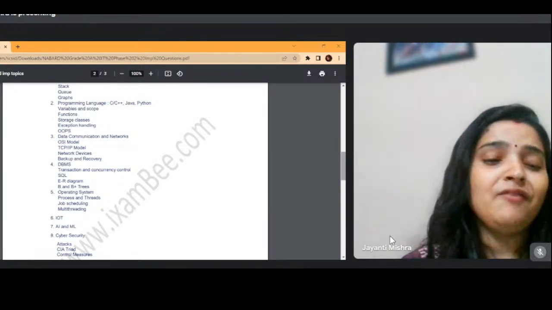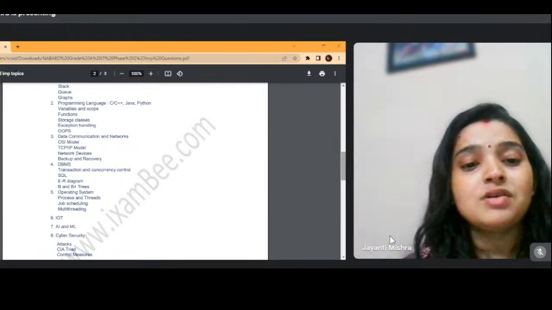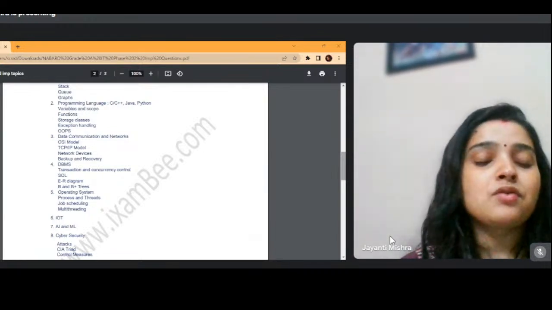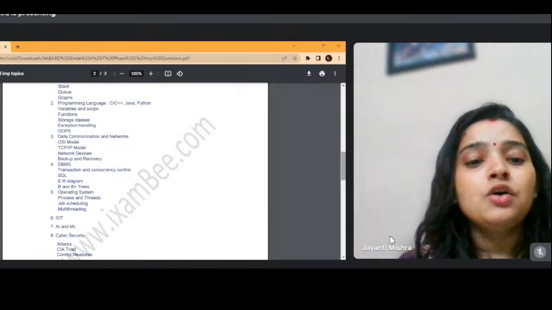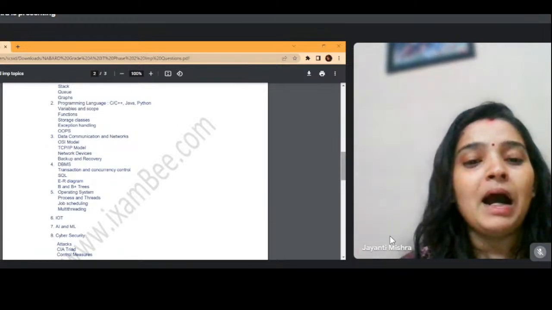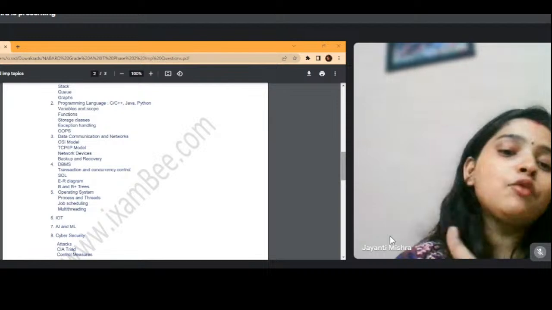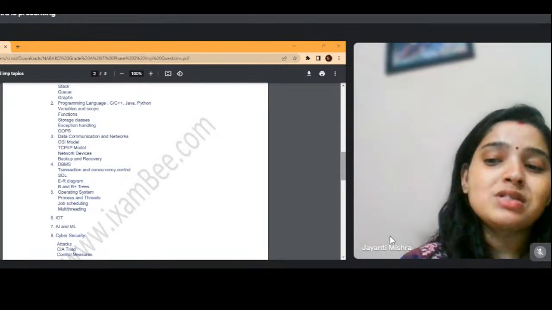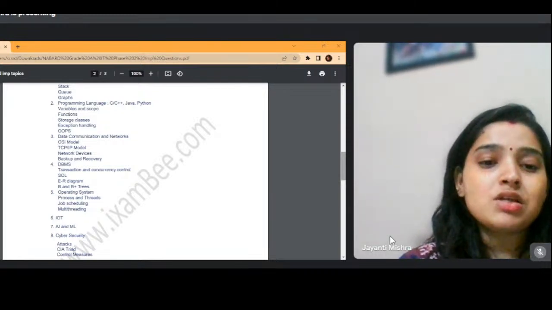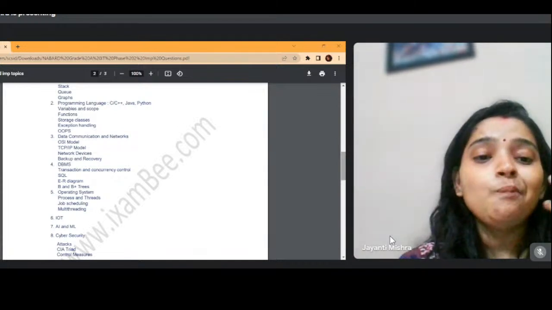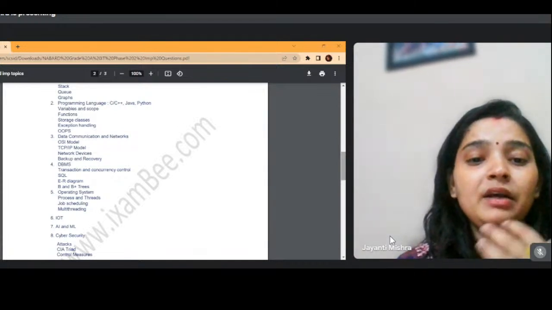Then backup and recovery, one of the very important topics for banking industries, and for NABARD, because right now we are having so much data, so we should know how we have to create the backup for these things, and how we have to recover them online. Like we have clouds now, so if there is any data which is lost there, how we have to recover it. So you have to read the backup and recovery in terms of the networks.